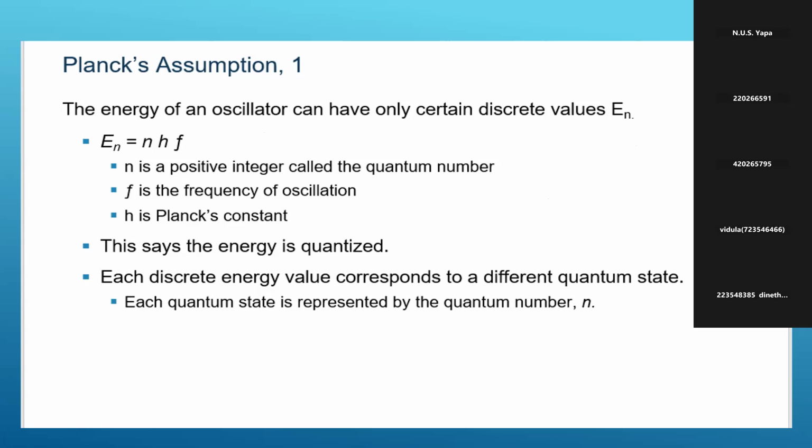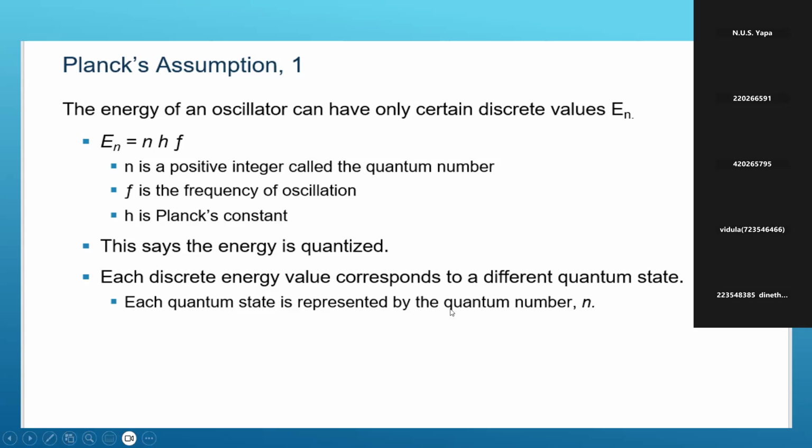Acting as simple harmonic oscillators, the energy of the solid particles can have only certain discrete values En. And this says energy is quantized. One packet of energy is En equals hf, then the other is 2hf, two packets. They say energy is quantized.